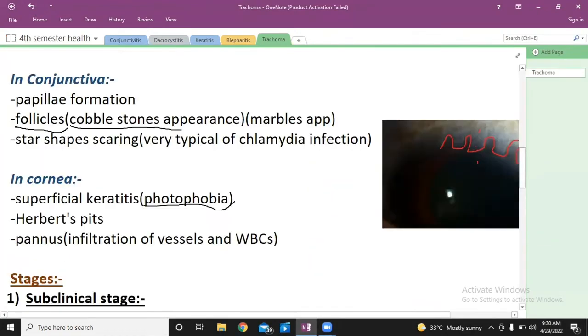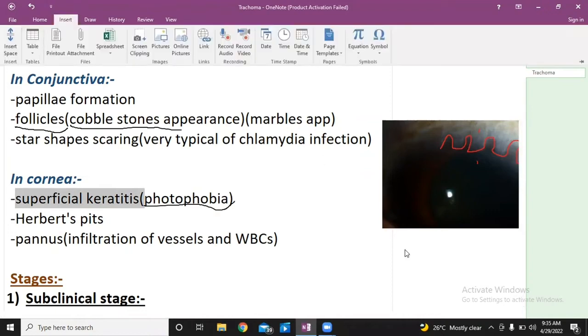Now, the signs and symptoms which occur in the cornea are a little bit different. You can expect the inflamed cornea to look like this, with this opacity. This opacity is due to pus formation, and you can see that there will be blurred vision, and opacity in front of the pupil, and this is due to superficial keratitis, which can lead to photophobia. This is a very typical thing to be found in corneal inflammation.